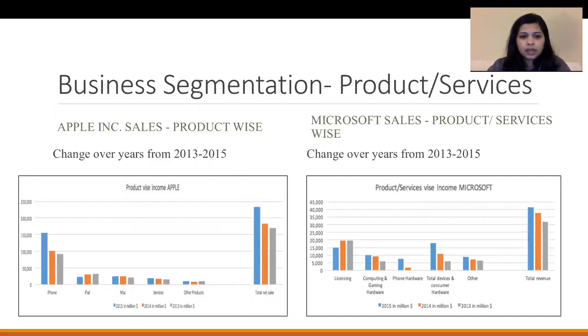For Microsoft, licensing has been the main revenue generator, but the trend for 2015 as seen in the graph shows that total devices and consumer hardware made a great impact because of the release of Surface tablets. Also, licensing was the next big earner for Microsoft. Computing and gaming hardware are in a boom because of sales of Xbox. Microsoft might have a new star revenue generator if Azure App Services grow.